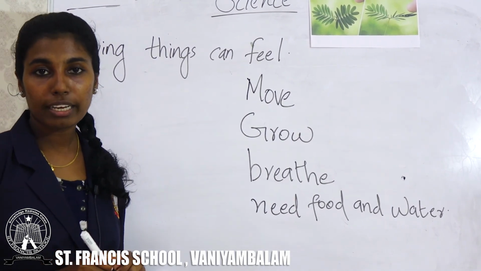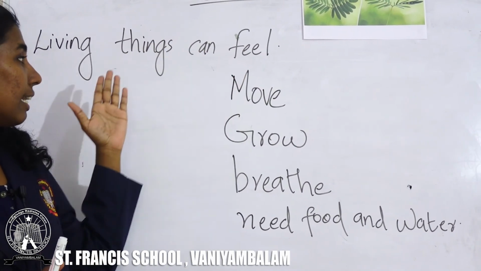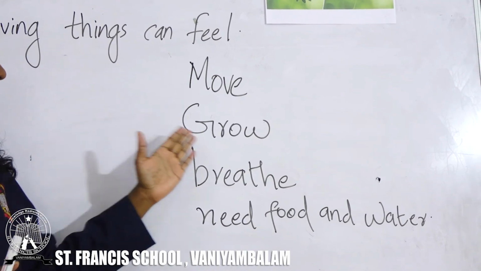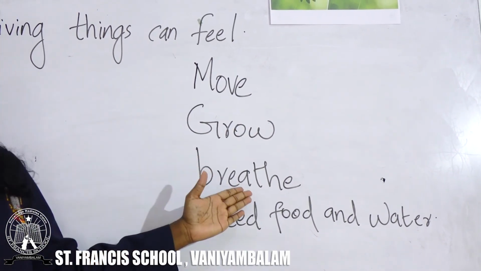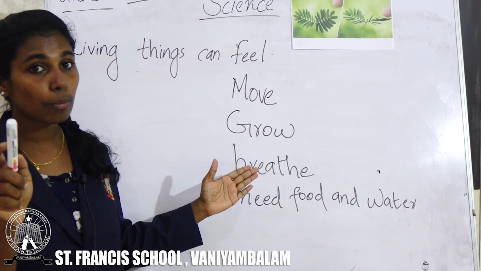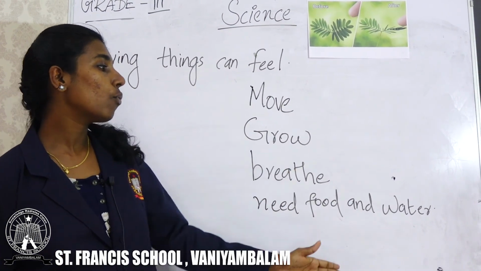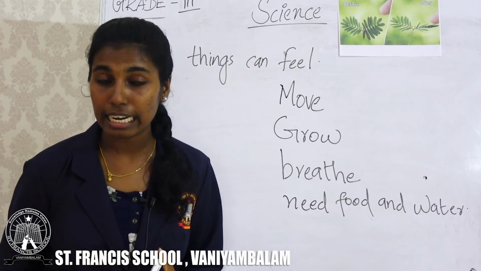I hope you are clear on these 5 characters. Living things can feel, living things can move from one place to another. Living things can grow, they can grow in size. Living things can breathe using their nose, using the gills, using the stomata. Living things need food and water. These are the 5 important characters we studied today.